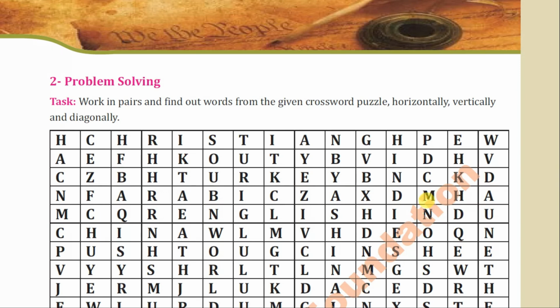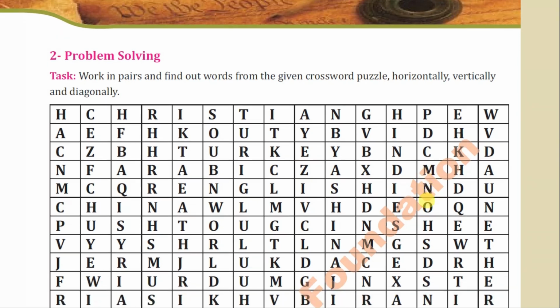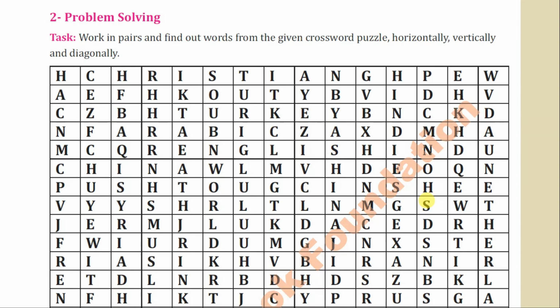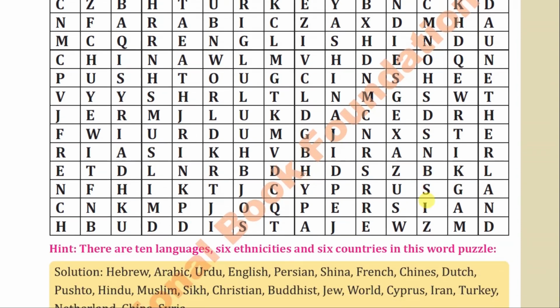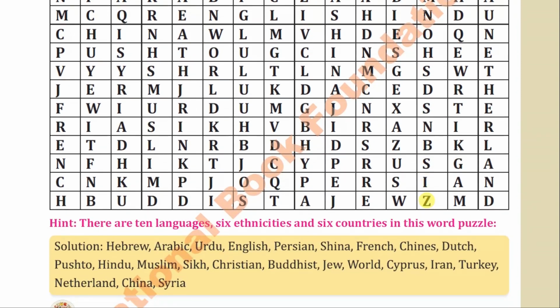Now this is a very interesting thing that is given over here: work in pairs and find words from the given crossword puzzle horizontally, vertically and diagonally. Means there are different languages that are given. At the end you can find the words that are given. There are 10 languages, 6 ethnicities and 6 countries in this word puzzle. Now the solution is also given. You have to attempt it by yourself and then you can check the solution.